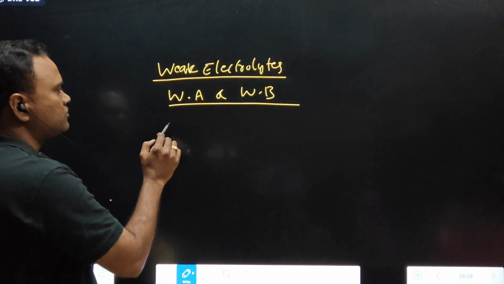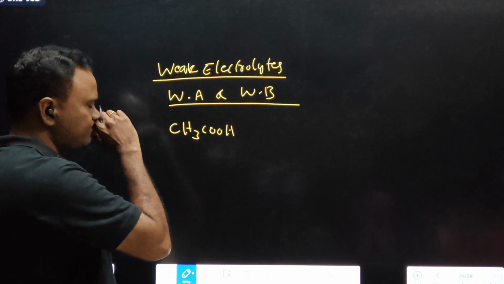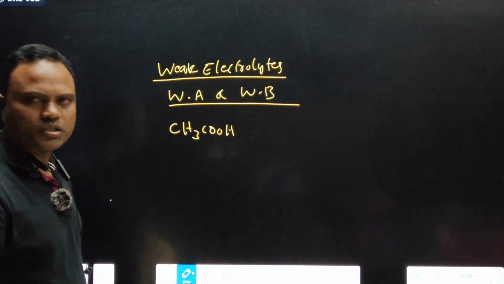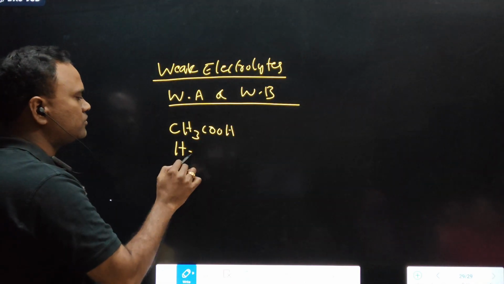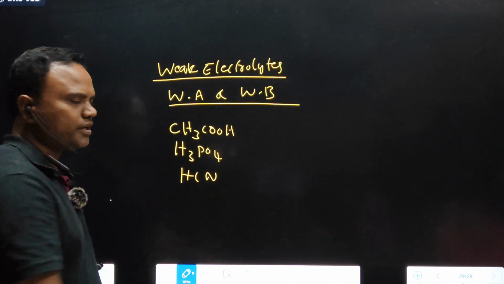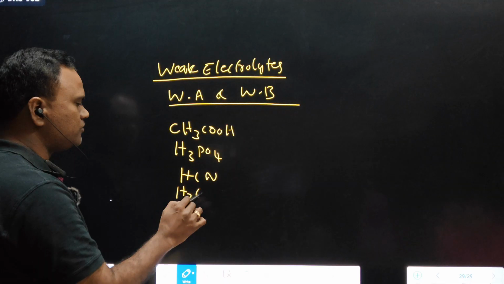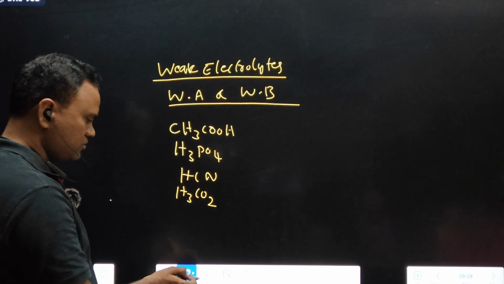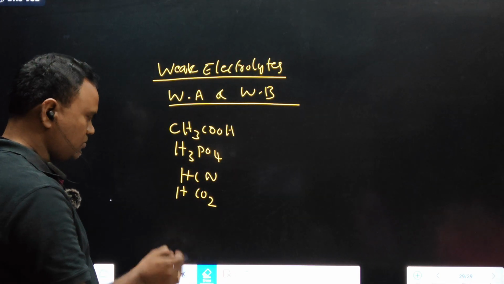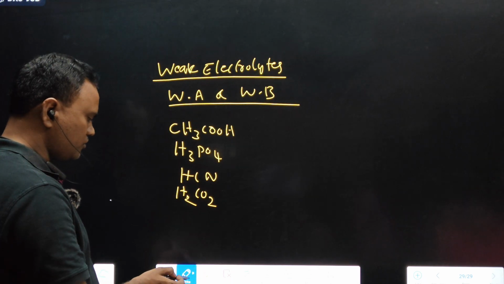Acetic acid. Next, another weak acid, H3PO4, weak acid. HCN is a weak acid. Hydrogen cyanide is a weak acid. Next, H2CO3, carbonic acid.